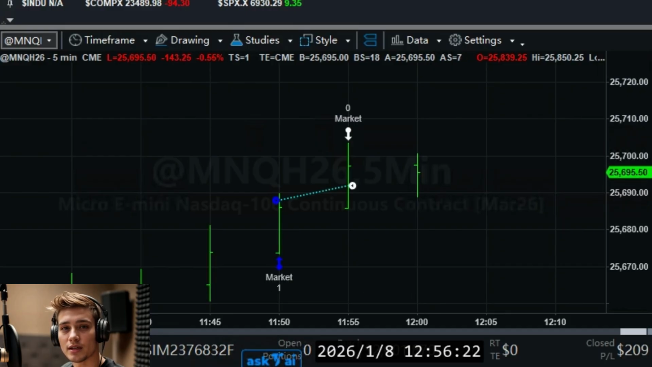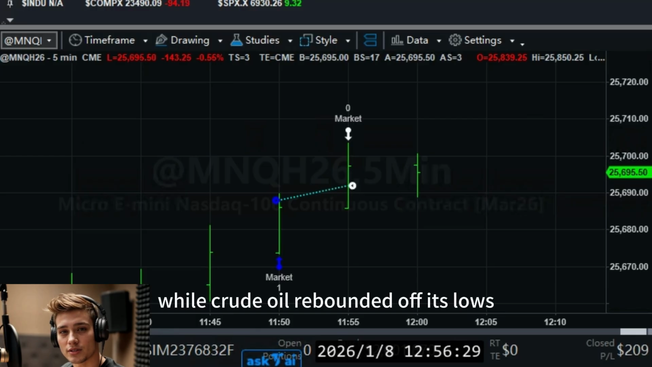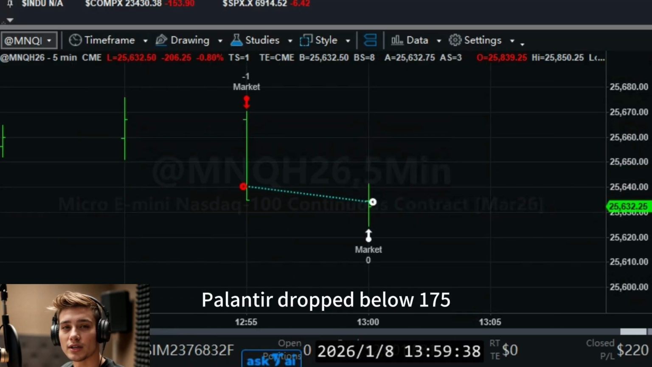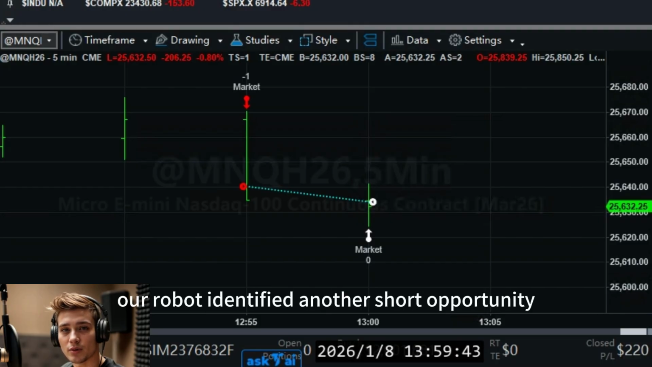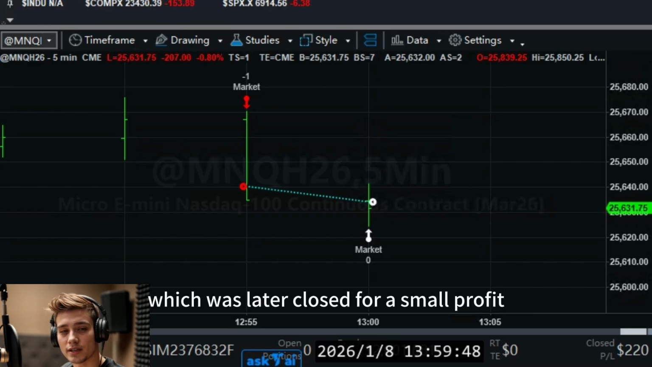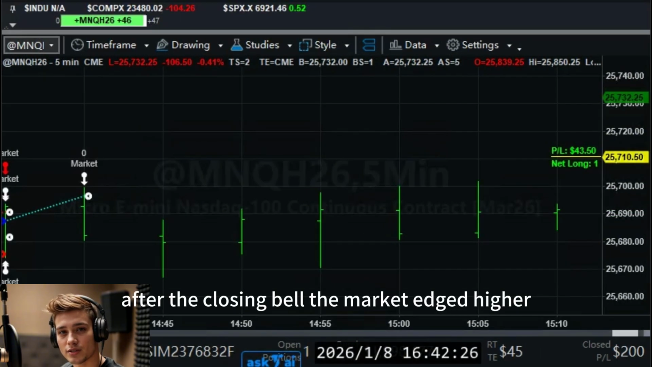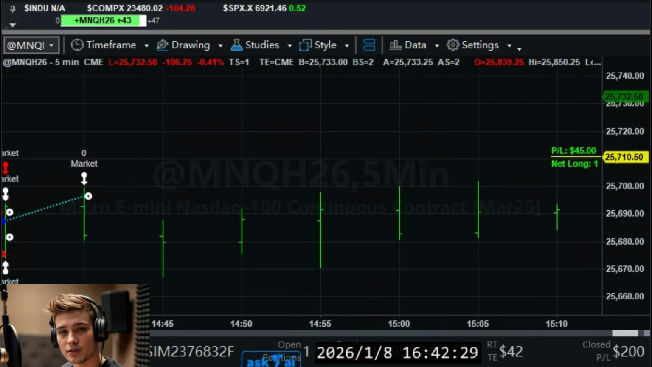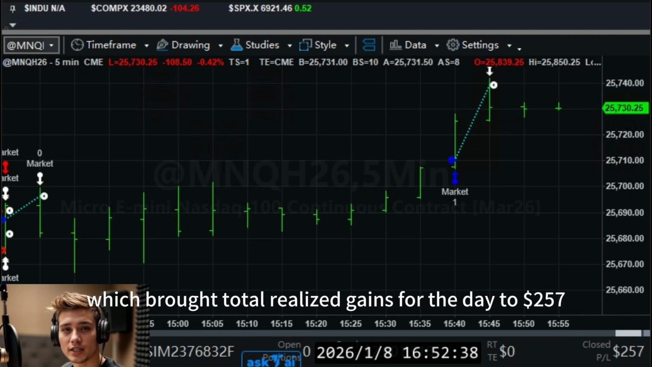Afternoon session and into the close. Throughout the afternoon, the market remained range-bound. AI-related stocks stayed under pressure, while crude oil rebounded off its lows. Palantir dropped below 175, and Nvidia slipped under 184. Our robot identified another short opportunity, which was later closed for a small profit, lifting total realized gains to $220. After the closing bell, the market edged higher. The robot entered one final long position, which brought total realized gains for the day to $257.